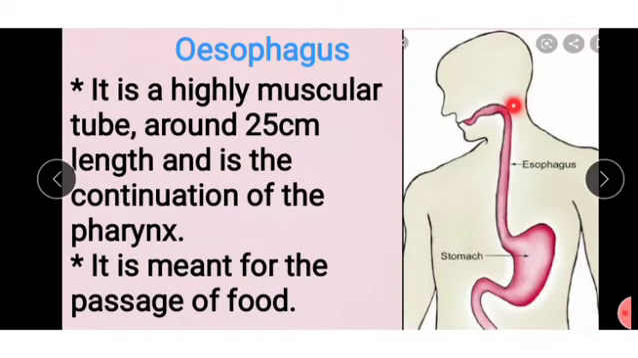Next, esophagus. See here, it is a tube-like structure that we call the esophagus. It is a highly muscular tube, around 25 centimeters in length, and it is the continuation of the pharynx. It is made up of highly muscular tissue. We see muscles here, a muscular tube. And it is meant for the passage of food. The food will be passed through with the help of the esophagus.